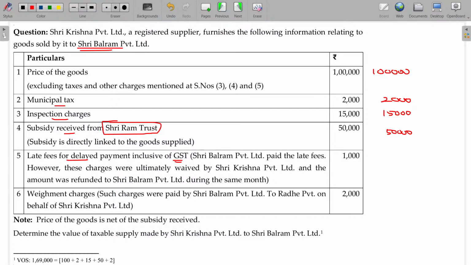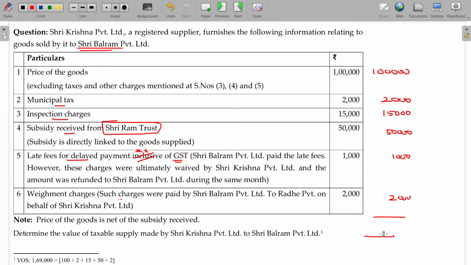So what is the GST rate here? Period given. So then you can remove exclusive of GST. Then 1,000 can be directly taken. Weighment charges should be addable here.